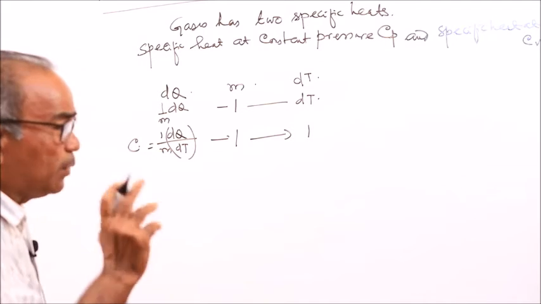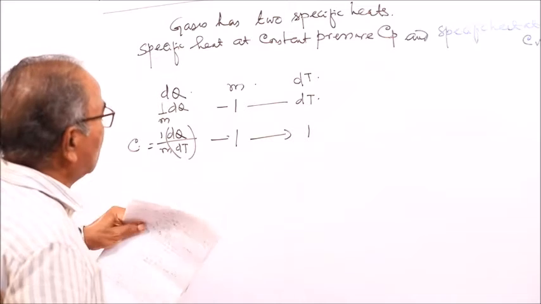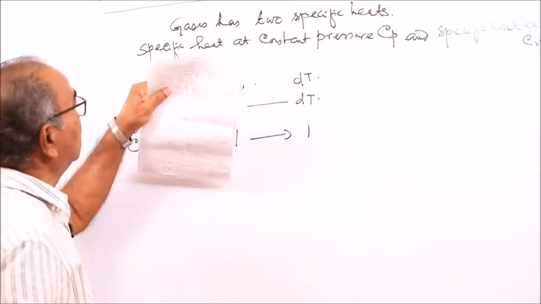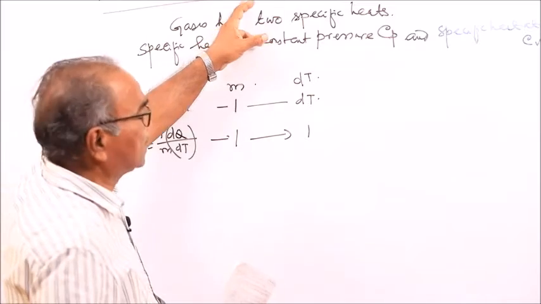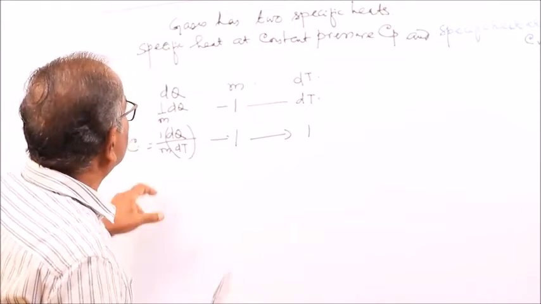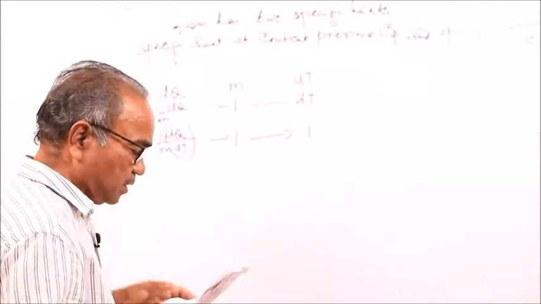A solid has only one specific heat, and a liquid has one, but a gas has two specific heats. If you keep the pressure of the gas constant, the specific heat is called Cp, and when the volume of the gas is kept constant, it is called Cv.